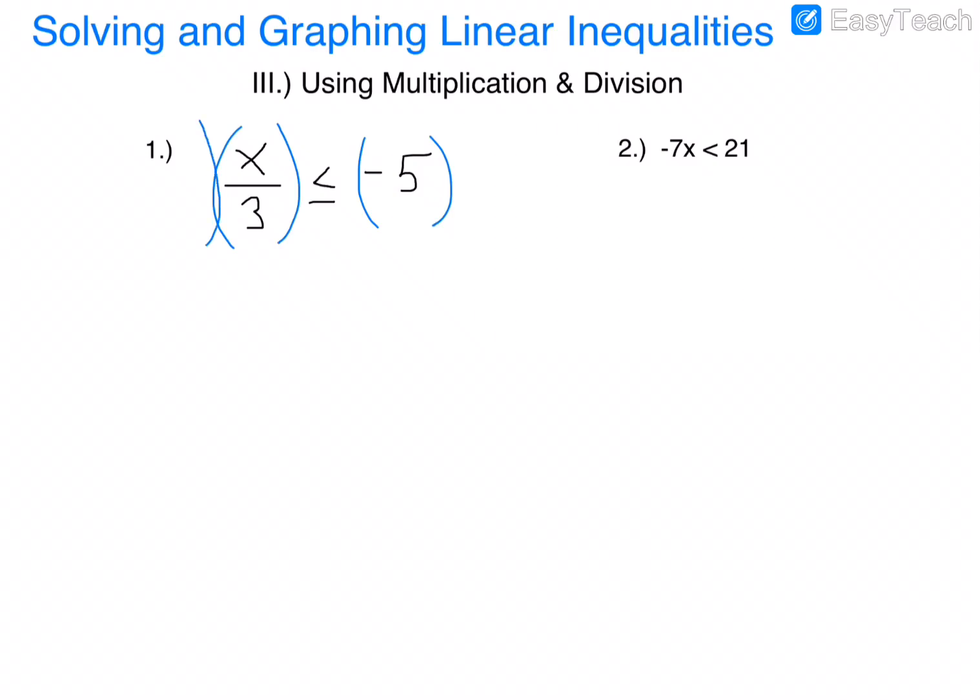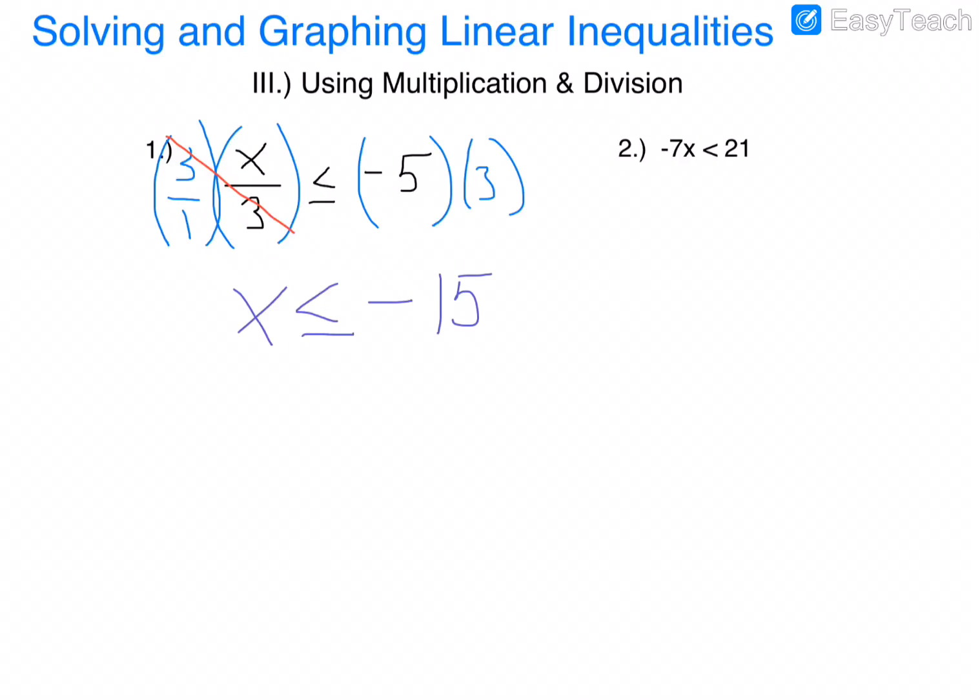We're going to make another set of parentheses here, and it's like multiplying by 3 over 1, or just 3. So that means that these 3's are gone. I'm going to be left with x is less than or equal to negative 15.